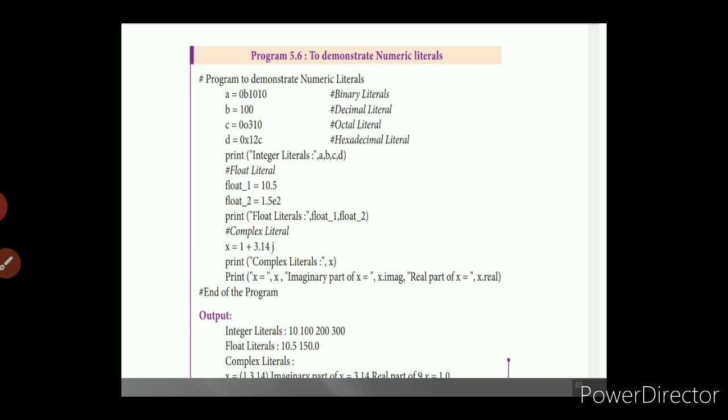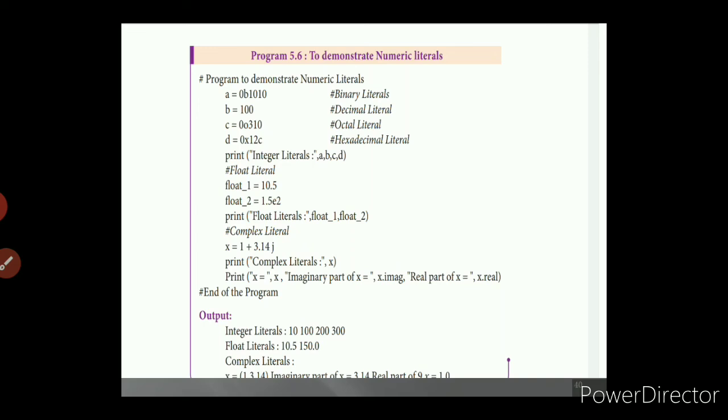In your book you have the example program 5.6, with integer values. The example for integer values: a equal to 0b1010, it is a binary literal. Then second example, b equal to 100, it is a decimal value. Then third example, c equal to 0o310. Binary values means the number will be either 0 or 1. Decimal value means the number between 0 to 9. Then octal value means 0 to 7.